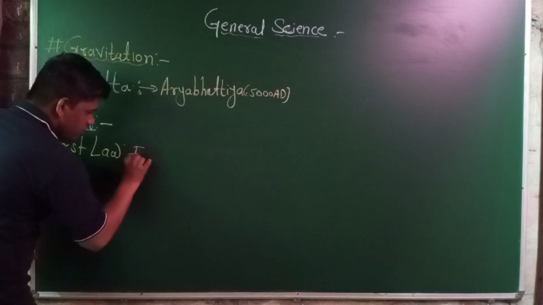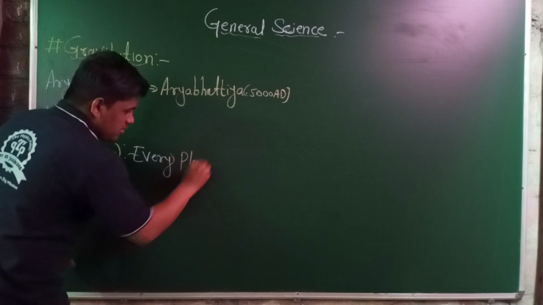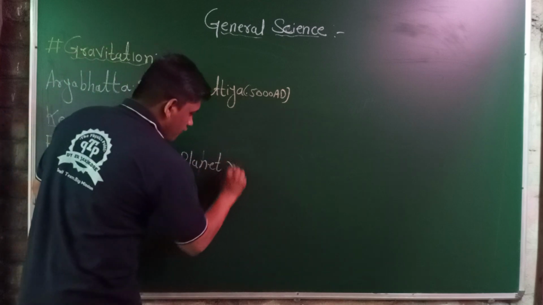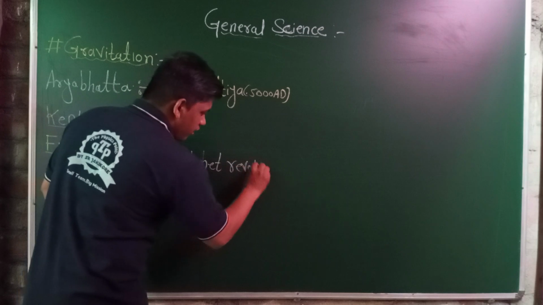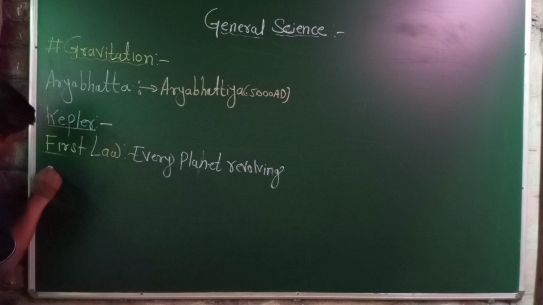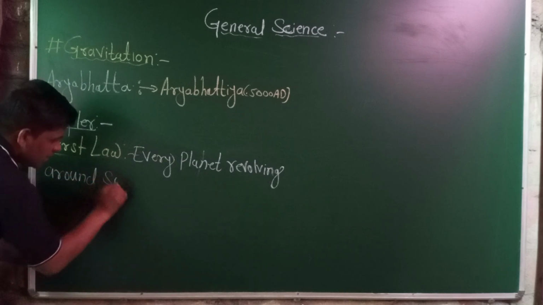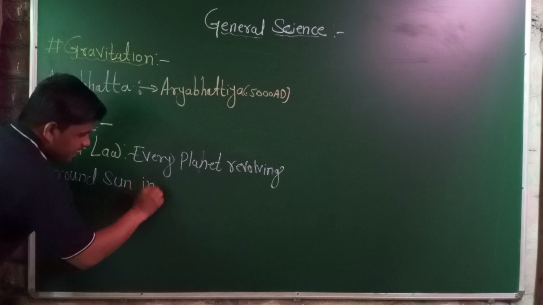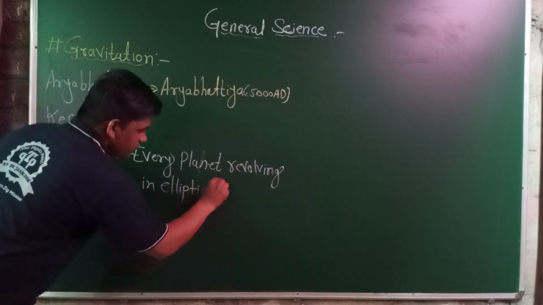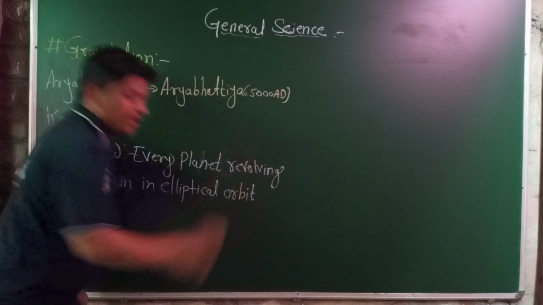That is, every planet revolves around the sun in an elliptical orbit.